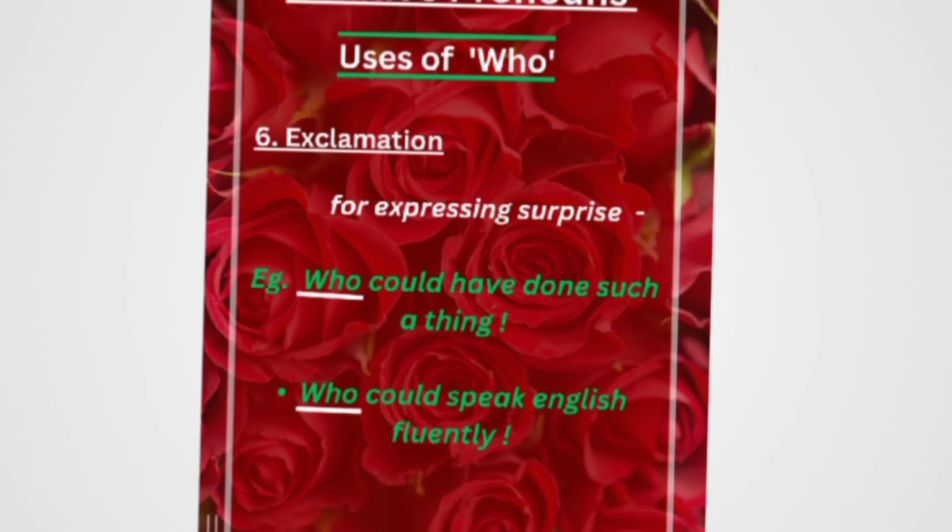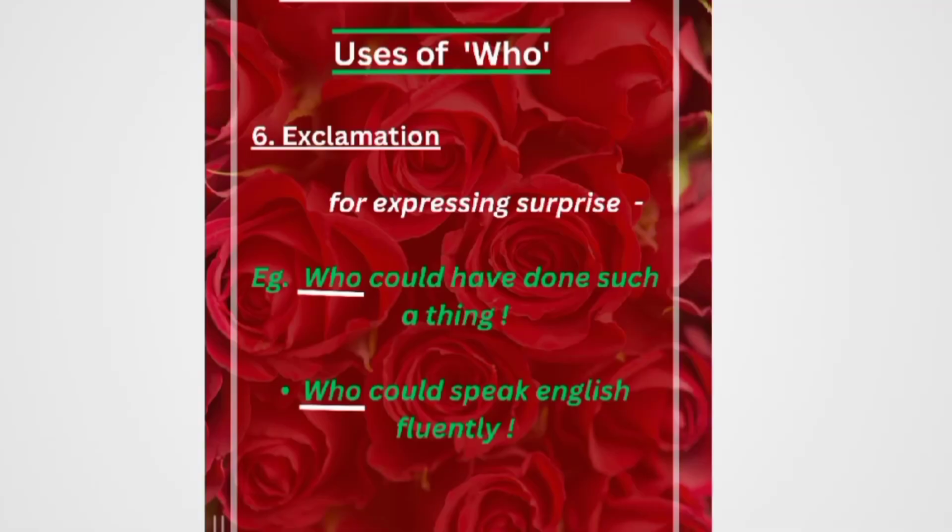Okay, and now the last rule. Who is used in exclamatory sentences, for expressing surprise about something, where a kind of thing or activity is not expected to be easy. It is something hard to do, and if someone does that thing, then everyone is surprised. Okay, so the first example is: "Who could have done such a thing?"